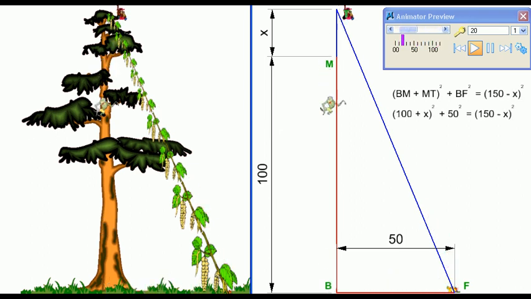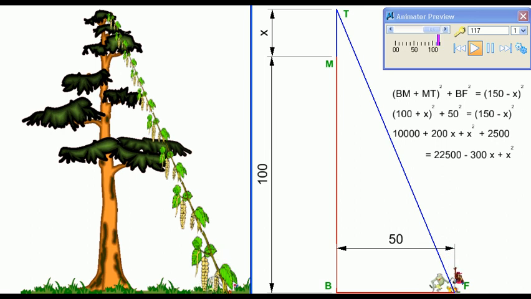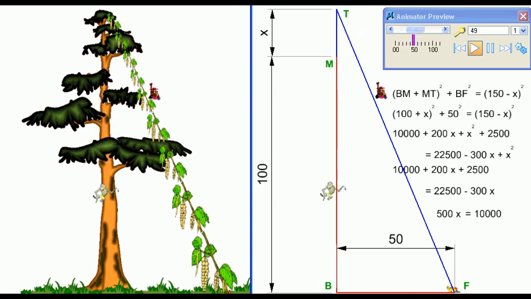Let us substitute the values. This BM is given to be 100 units, BF is given to be 50 units, and the total path length is 150. We can expand these expressions and then cancel this x squared. So instead of a quadratic, now we have a simple linear equation, which can be further simplified, and a solution x equal to 20 can be arrived at. But this is just an algebraic solution. This beautiful problem with such a strong geometric flavor should also be solved geometrically. I couldn't resist the temptation. So let us try some alternate solutions.